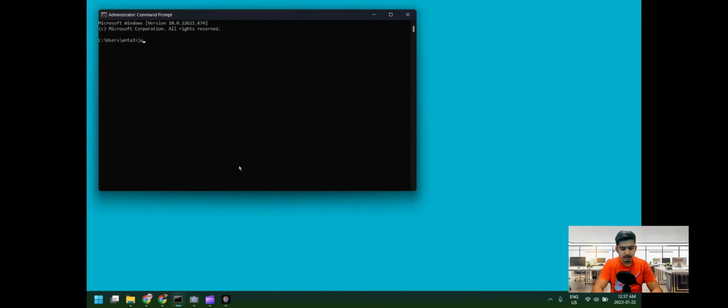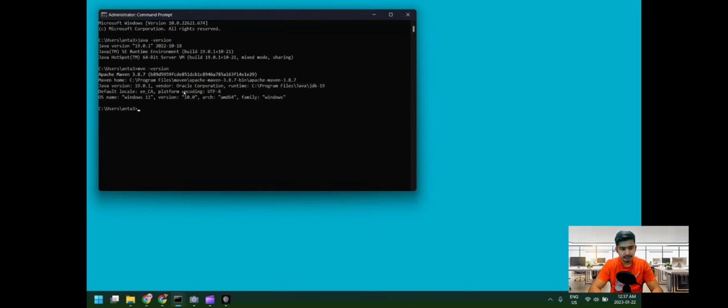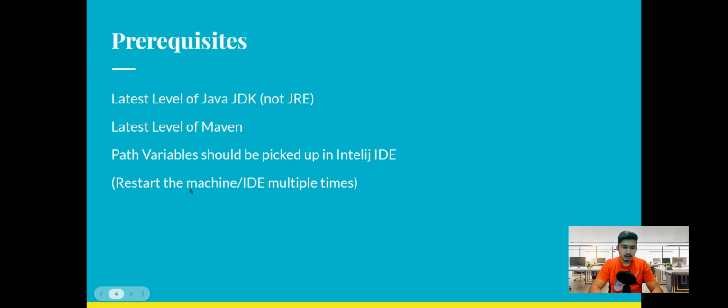Let me do a quick demo of my Java version. I have Java 19 installed and it is a JDK, not a JRE. Also, if I do an mvn -version, I get that I have Apache Maven 3.8.7 installed, which is pretty recent. Also, when trying to set these variables, your machine may or may not read them in the first go. So do restart your machine and your development environment a few times before it takes effect.